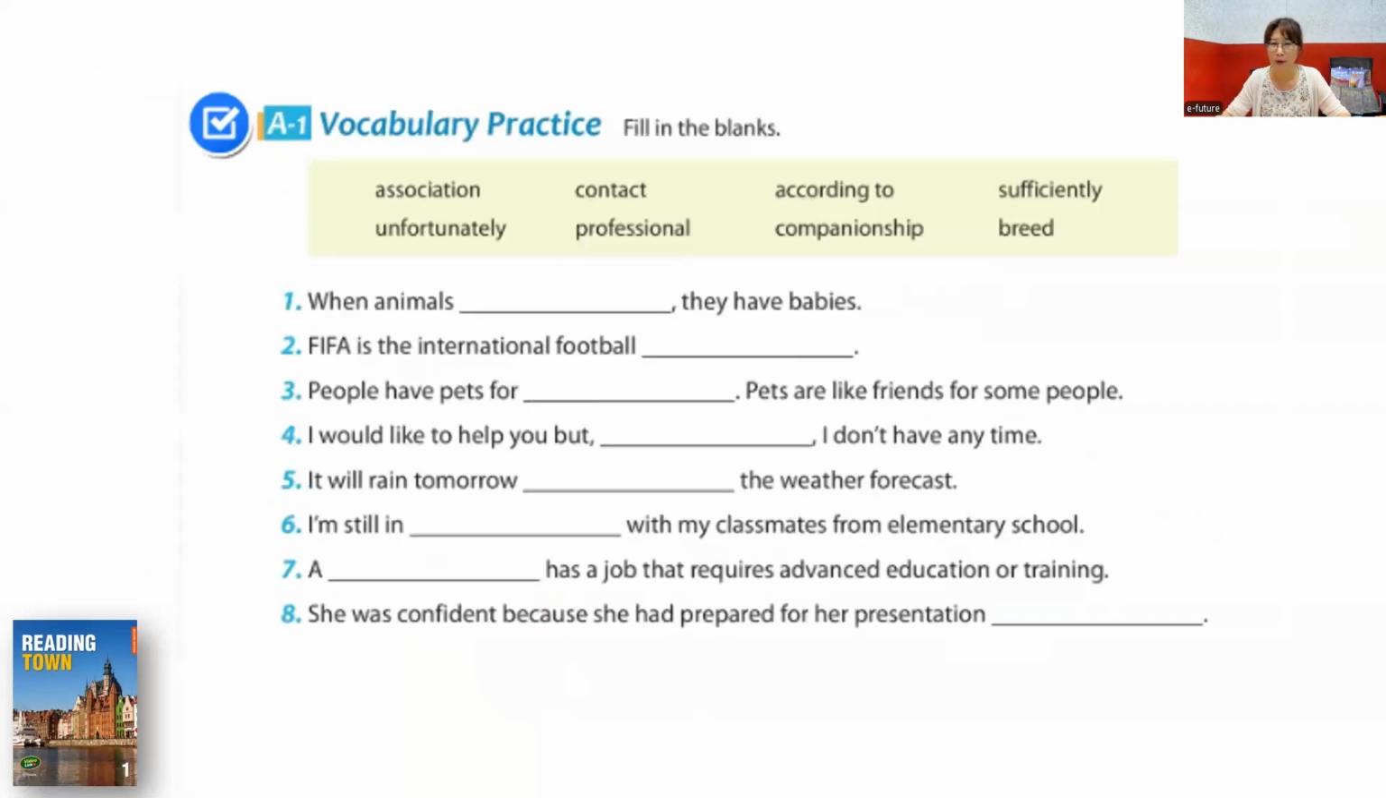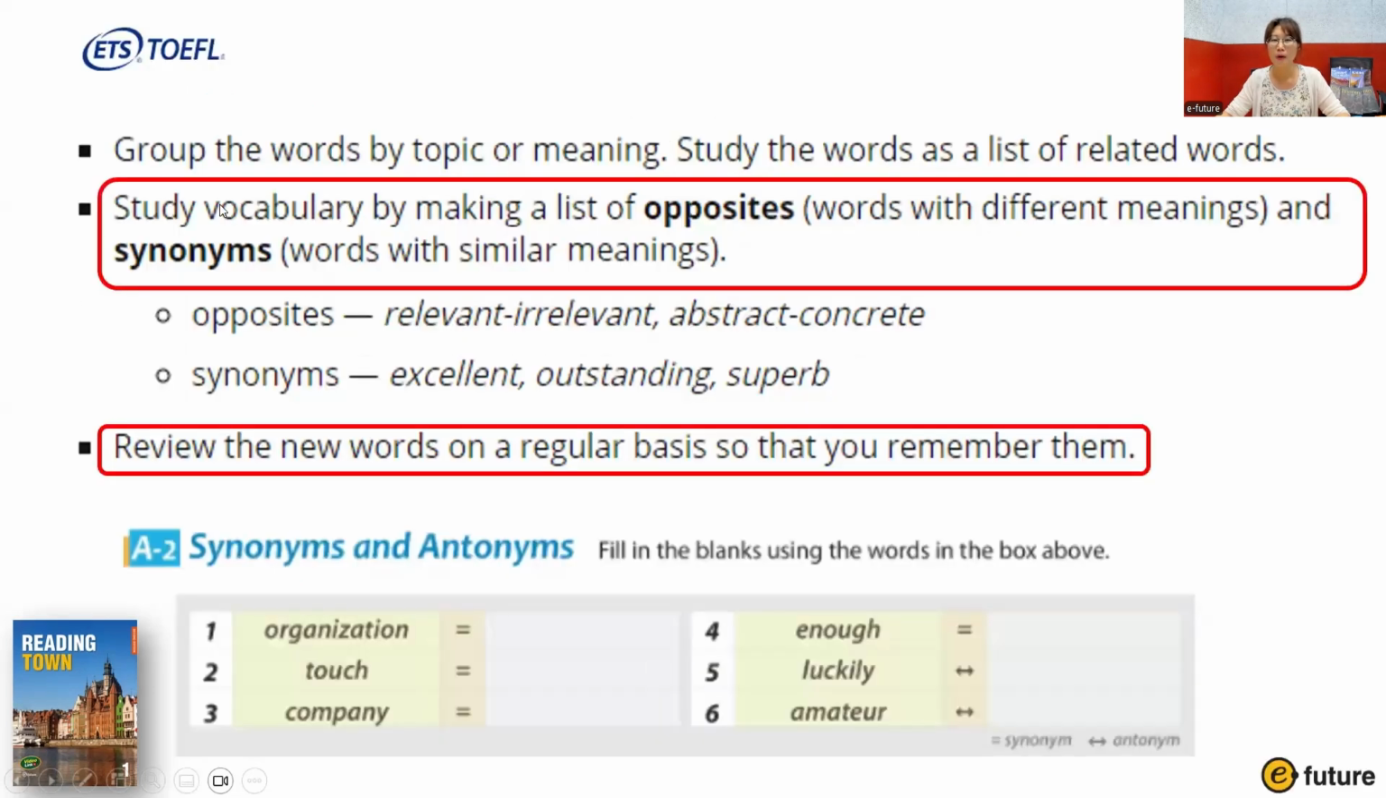Okay, and we also have vocabulary practice. So you know the meaning of the word. Now you should be able to use the words in the sentences, right? So this is to practice using the words in the sentence. Okay. And then study vocabulary by making a list of opposites and synonyms. Okay, and that's why we provide synonyms and antonyms. Okay, so you look at the words and then you write the synonyms and antonyms, and you review the words. Okay, so this is from Reading Town, Book 1.